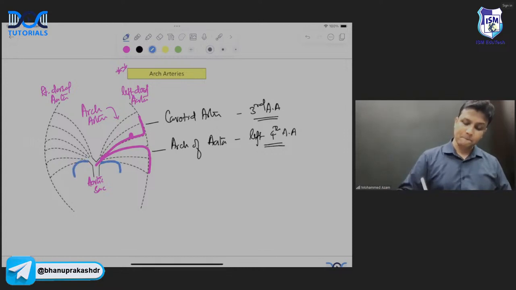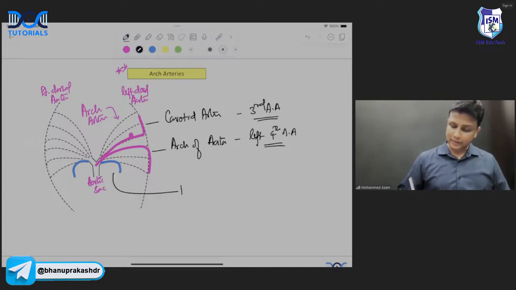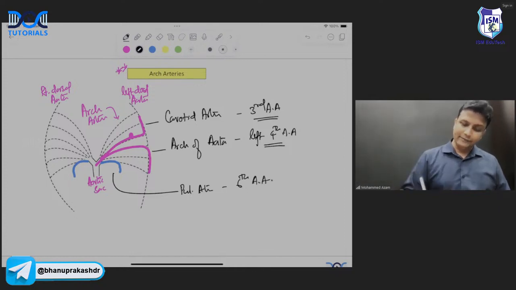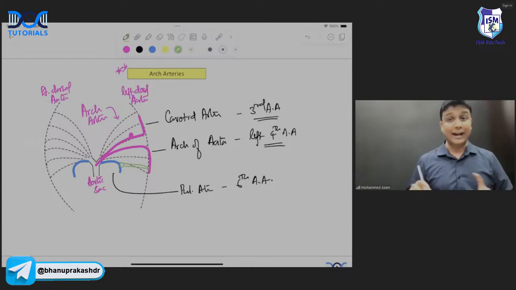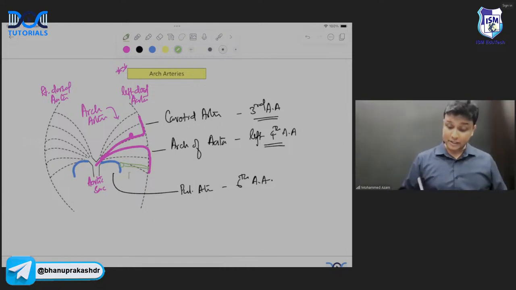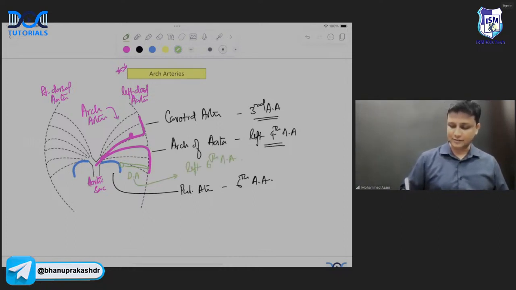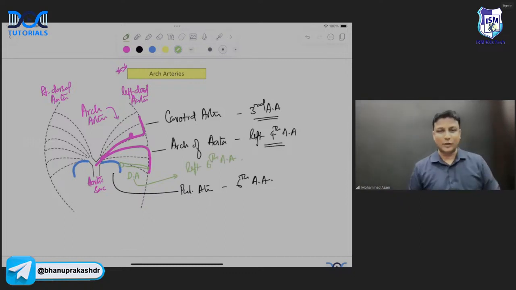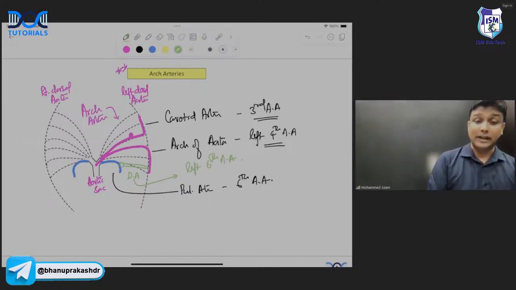Pulmonary artery. So therefore, remember, my dear friends, the pulmonary artery will be derived from the sixth arch artery. And finally, there is a ductus arteriosus between the pulmonary artery here and arch of aorta. This is known as the ductus arteriosus. And again, the same thing, it is derived from left sixth arch artery, sir. Okay, now, this is the simplest way to remember this one here. You have to actually remember the numbers here, sir.